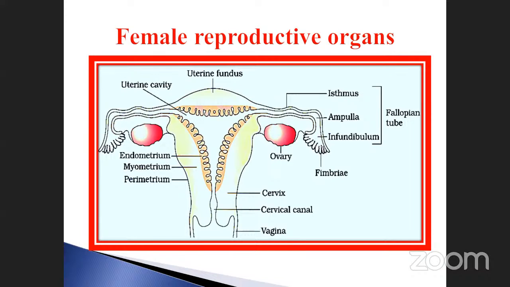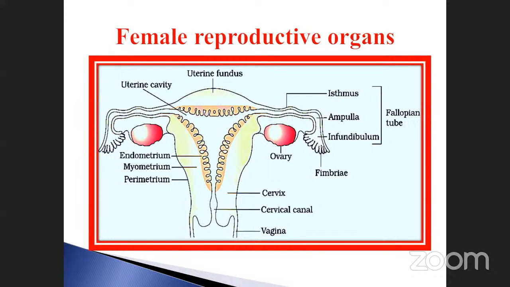It is composed of three parts: isthmus, ampulla, infundibulum. Here a NEET question is there. The tube-like straight structure is called the isthmus. The small bent, curved-like structure is called the ampulla. The finger-like projection is called the infundibulum. These three parts are collectively called the fallopian tubes. Already we discussed the uterine fundus, and this is called the uterine cavity.